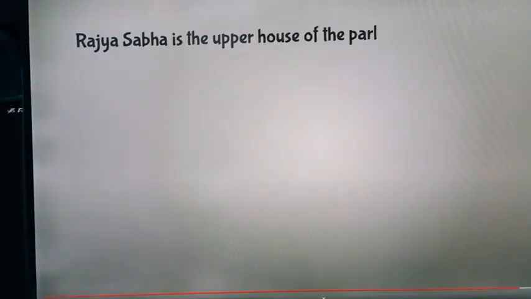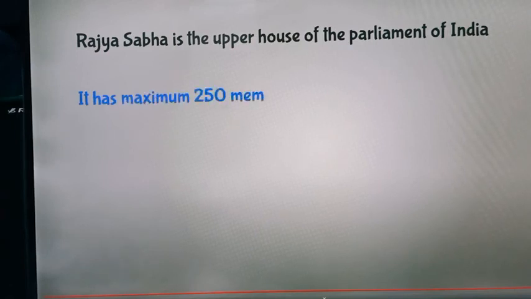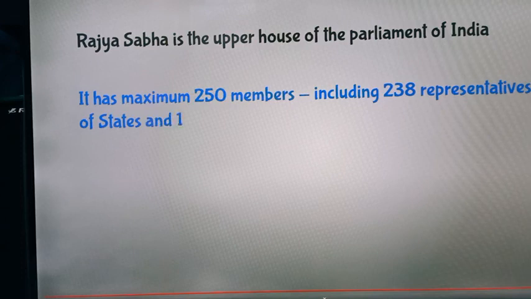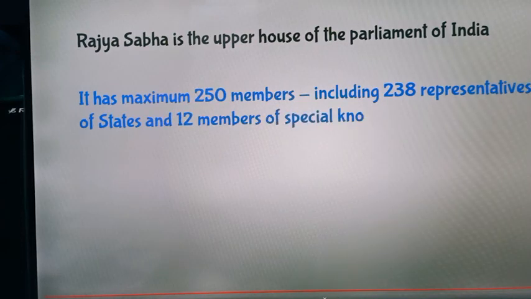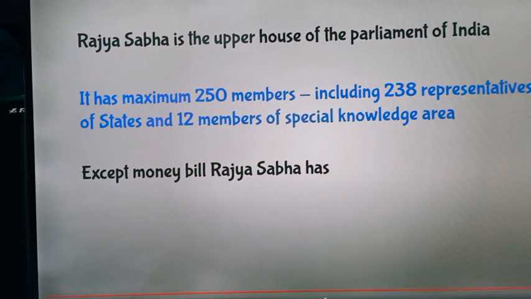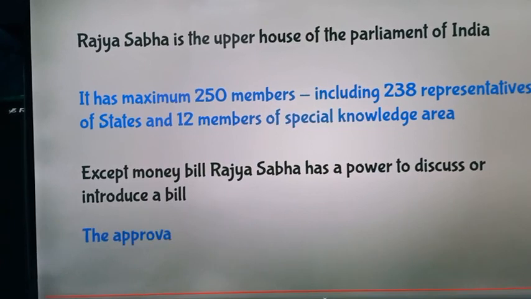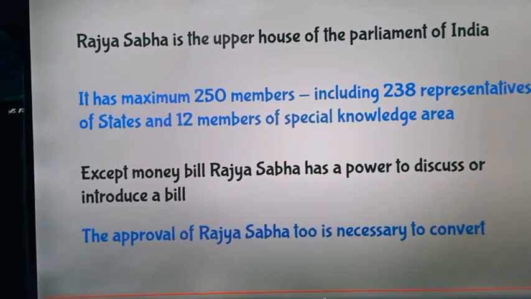So, the Rajya Sabha is the upper house of the Parliament of India. It has maximum 250 members, including 238 representatives of states and 12 members of special knowledge areas. Except for money bills, Rajya Sabha has the power to discuss or introduce a bill. The approval of the Rajya Sabha too is necessary for converting a bill into a law.